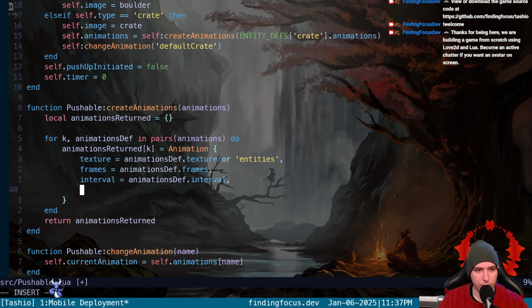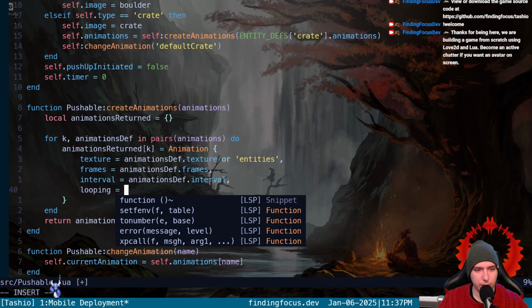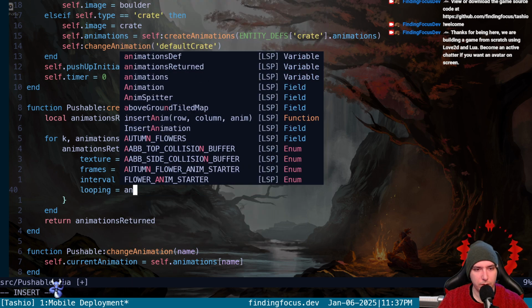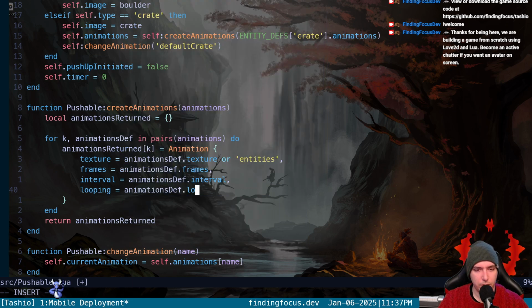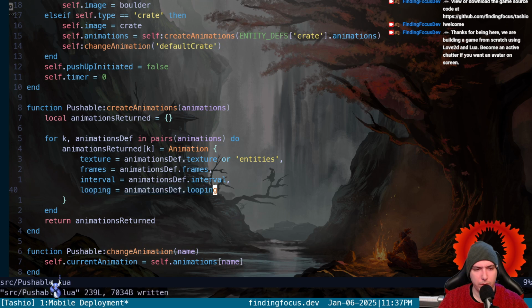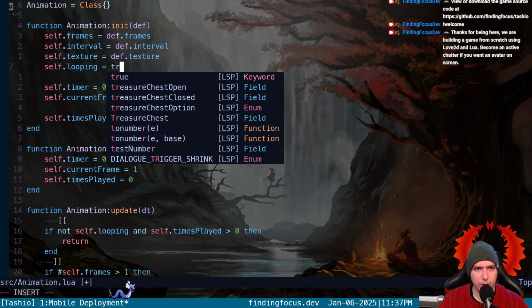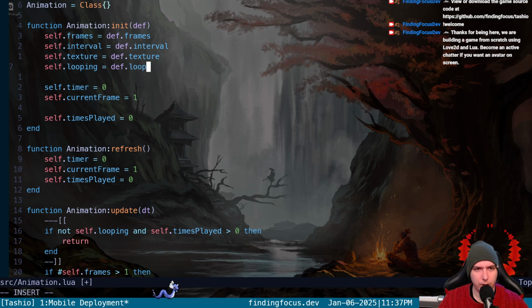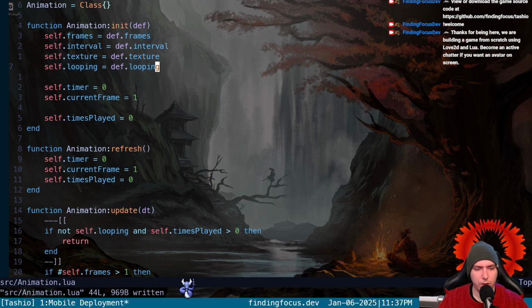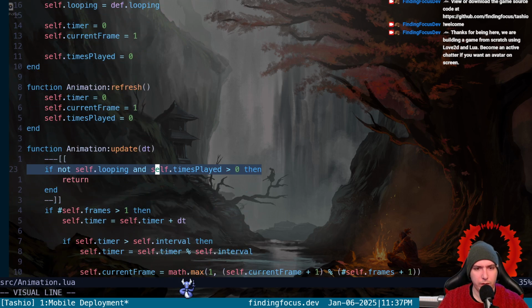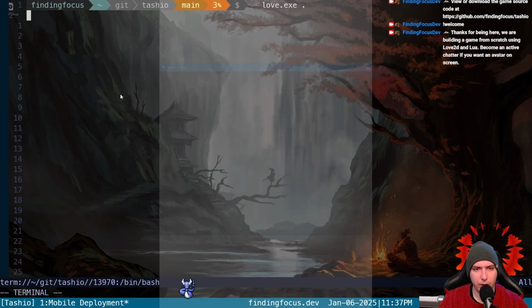We gotta pull our looping in the create animations. Okay, so now we're pulling our looping. This will be def.looping. And then if we're not looping and we've played once, we've played through, don't update. Otherwise, go ahead and update. So let's try that. That should work.